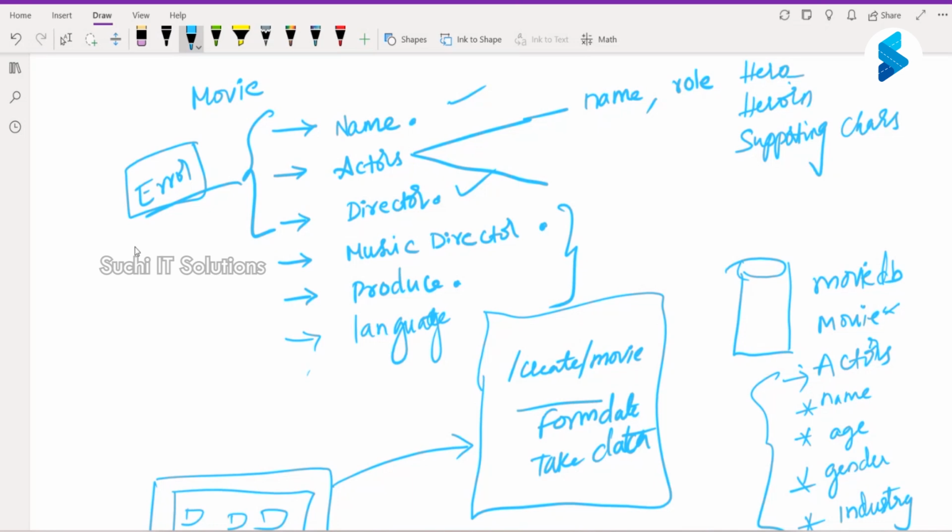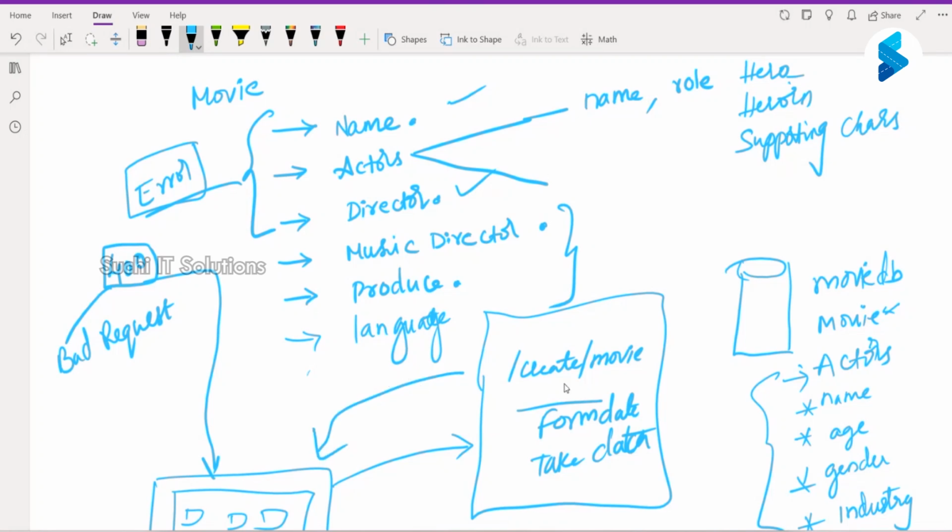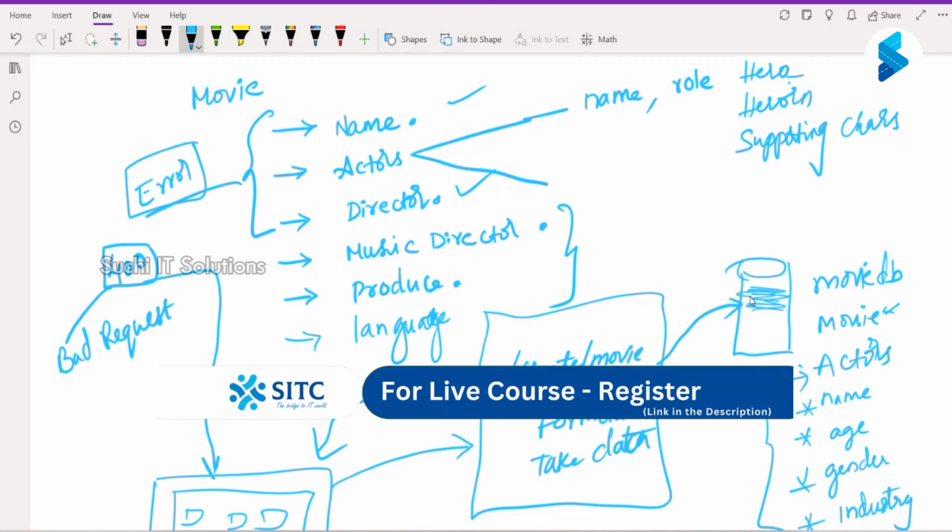There are different status codes. In this, you will be using 400, which means bad request, because they are not sending the data that you had asked for. Once you have everything that you wanted, then you will go and create that data, and it will be inserted into the DB.